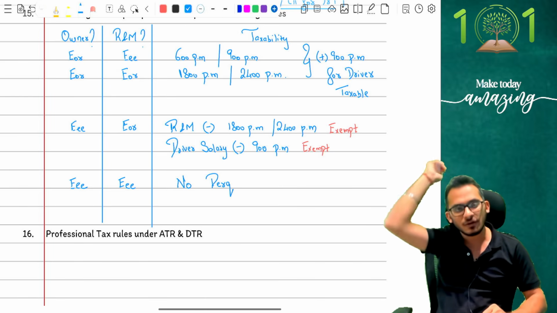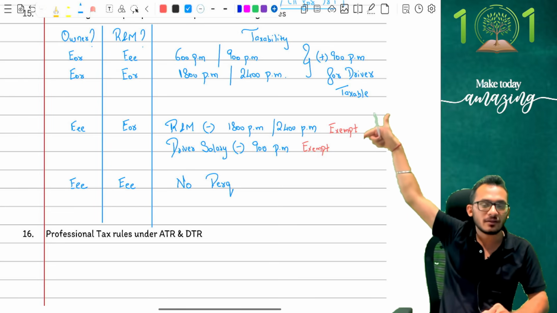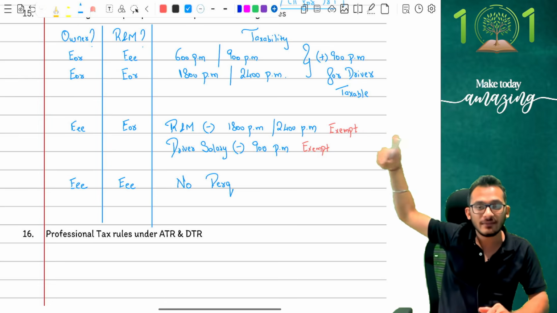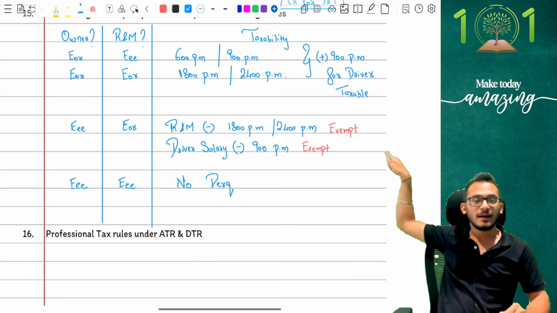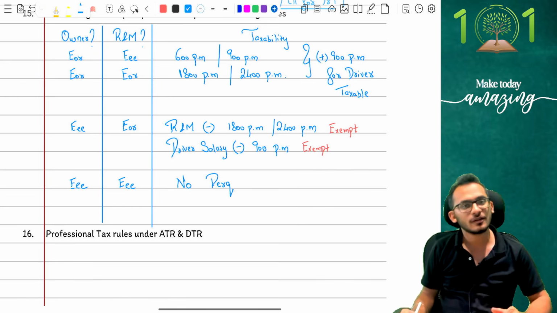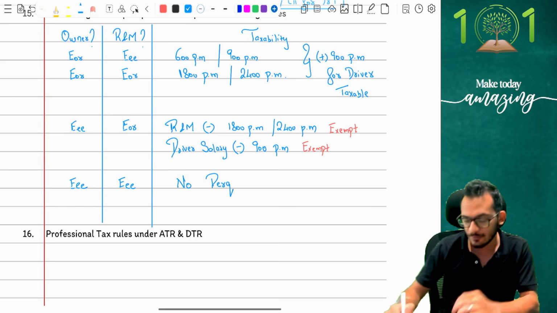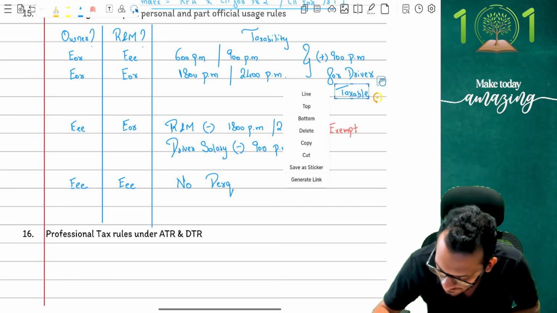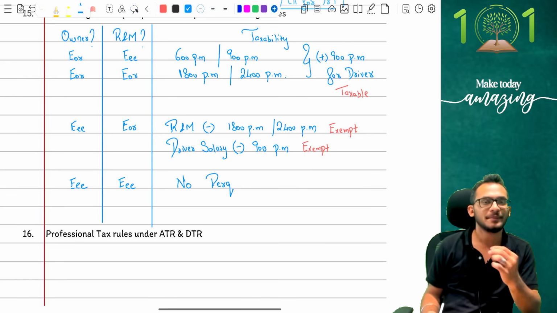One adjustment which has always been tested in examinations is something to be very, very careful about. If a driver is given along with running and maintenance, but the car is owned by the employee, in that case tax the full driver salary and exempt 900 per month. That's the point to be kept in mind. Clear on this part? I'm going to put this also in red so that it makes it easier for you. Clear?